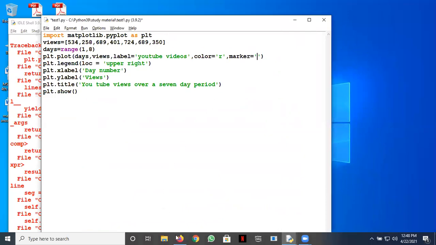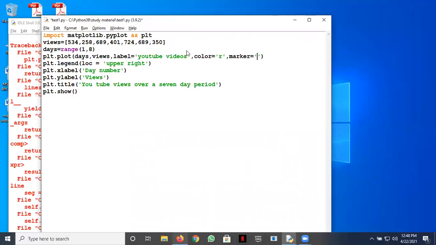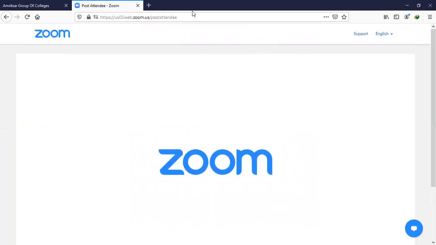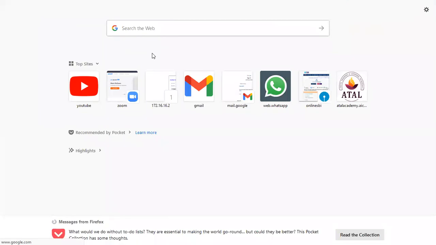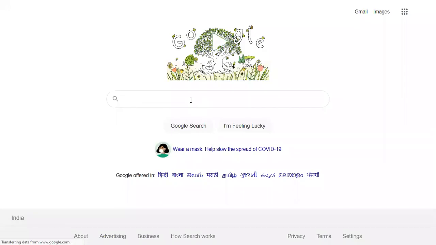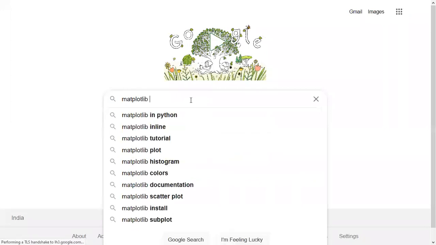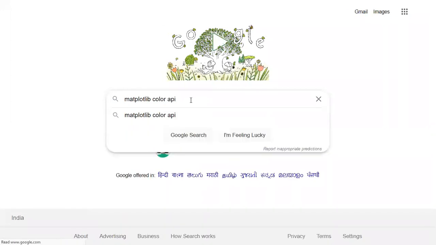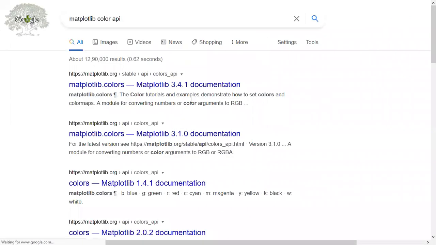Let's open up Google here. Say matplotlib color API. Let's use this matplotlib color API. So you can see there are so many links out here. Maybe we can try this one. You'll find a lot of documentation.